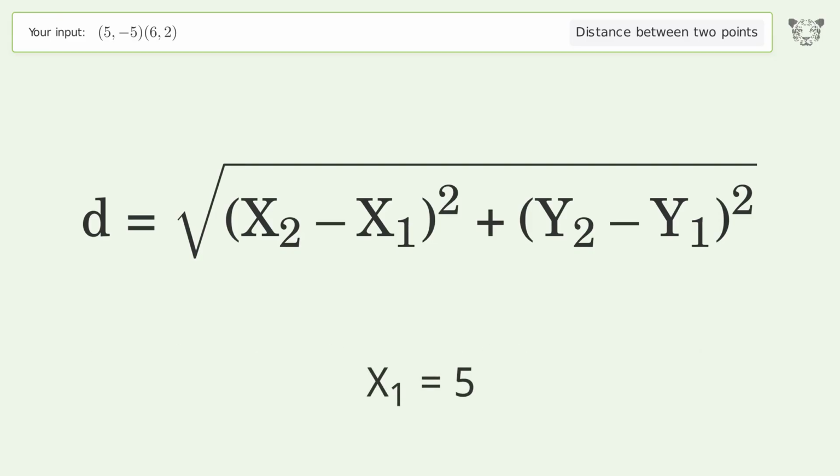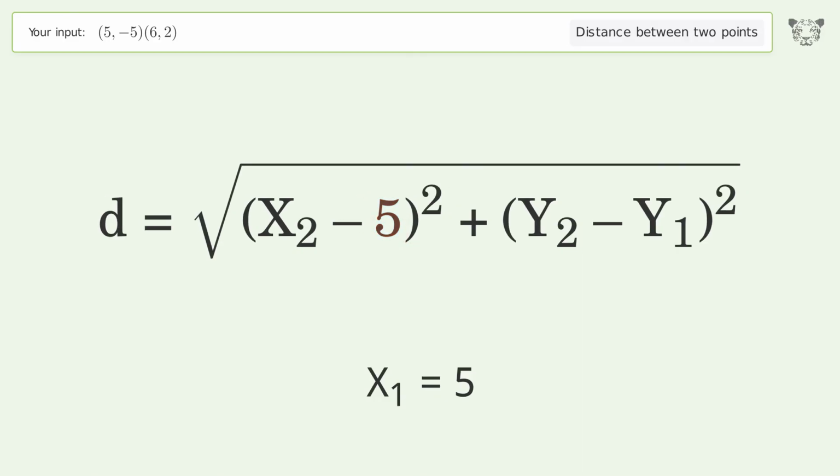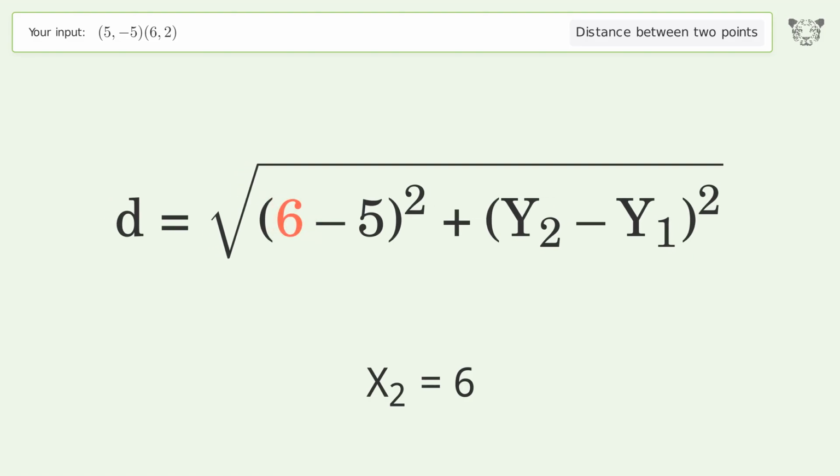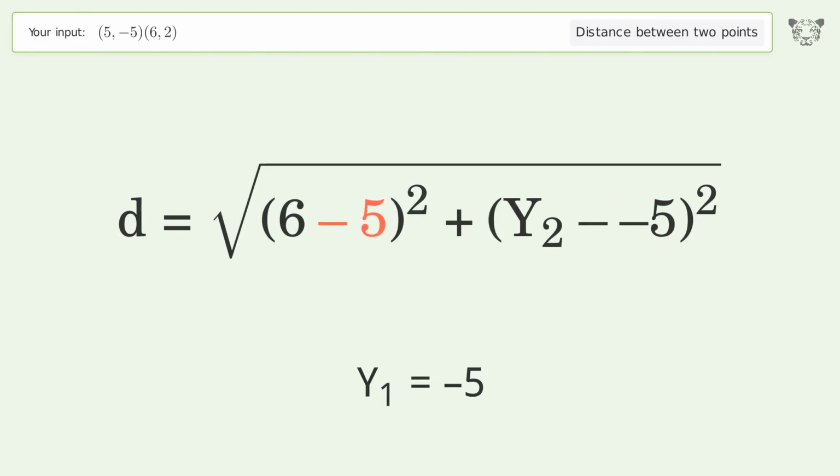x1 equals 5. x2 equals 6. y1 equals -5. y2 equals 2.